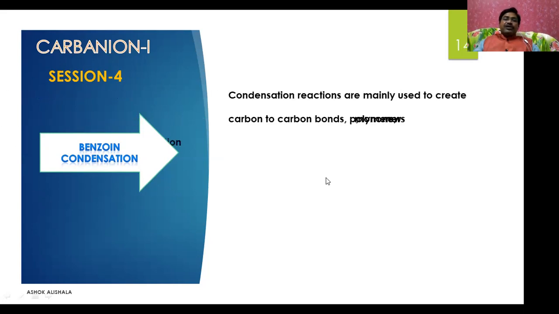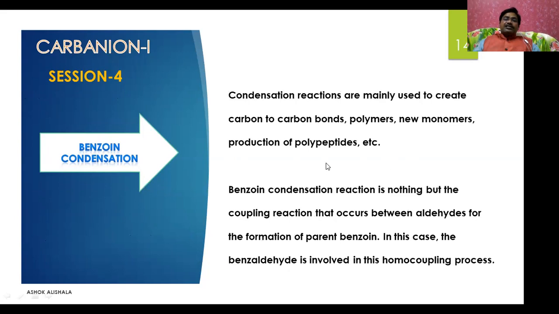Let us see this one. Condensation reactions are mainly used to create carbon to carbon bonds, polymers, new monomers, production of polypeptides, etc. The benzoin condensation reaction is a coupling reaction that occurs between aldehydes for the formation of the parent benzoin. In this case, benzaldehyde is involved in this homo coupling process.